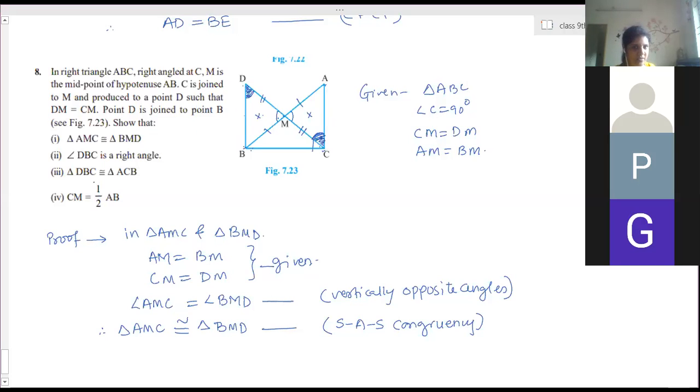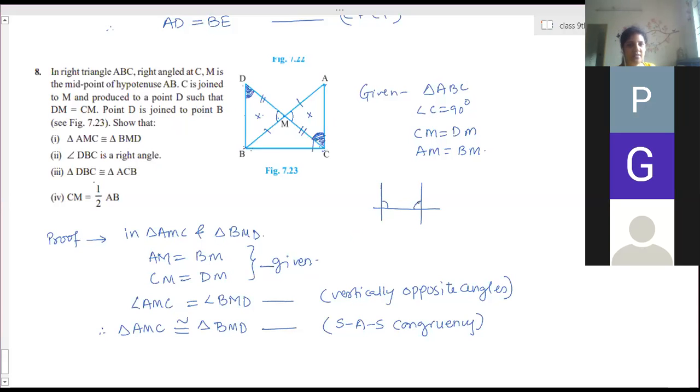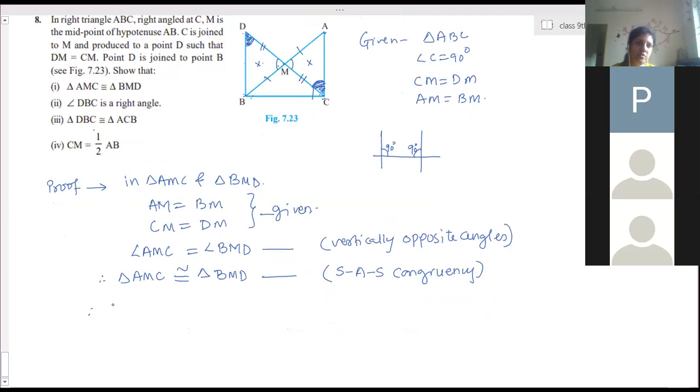And if these are parallel, then angle C and angle B are which type of angles? If two lines are parallel, these are co-interior angles. And the property of co-interior angles is the sum is 180. So this angle is 90. Then what about this angle? It is also 90 because we need the sum to be 180. So therefore angle B is 90 degrees. Clear? Yes, ma'am.